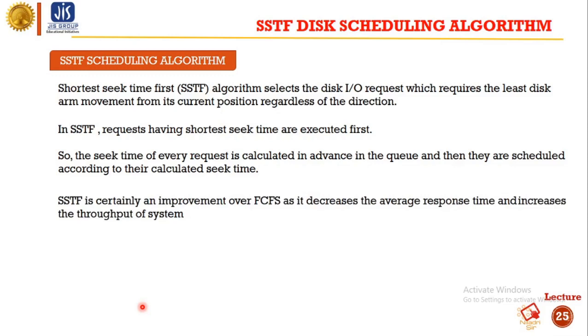SSTF is certainly an improvement over FCFS as it decreases the average response time and increases the throughput of the system. This indicates that seek time is proportional to the track difference of the request. That means the seek time can be reduced considerably if the head is moved from the current position to the closest track, and this forms the basis for the shortest seek time first scheduling algorithm, which selects the request with minimum seek time from the queue.